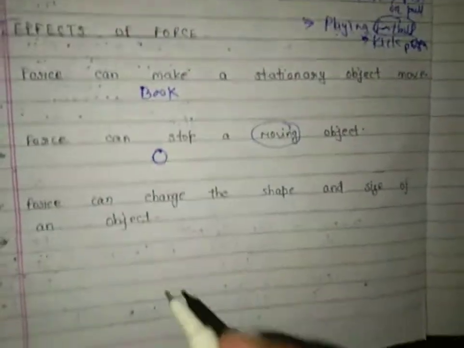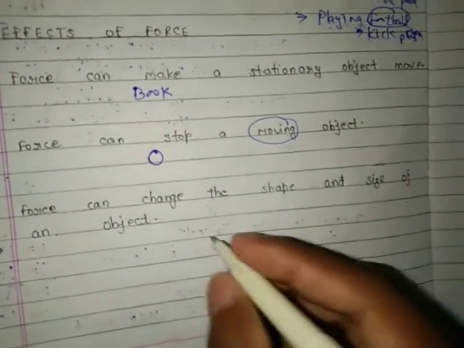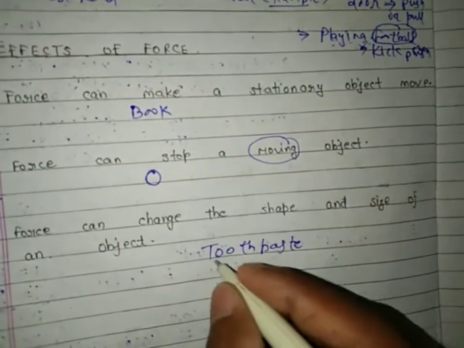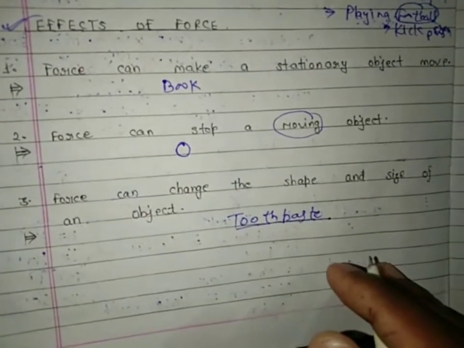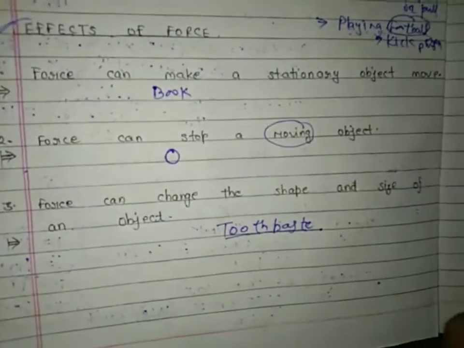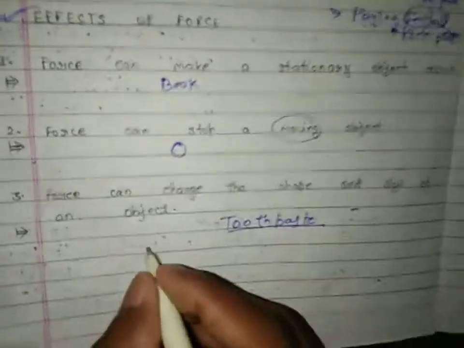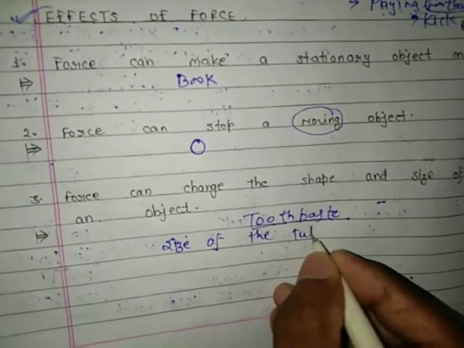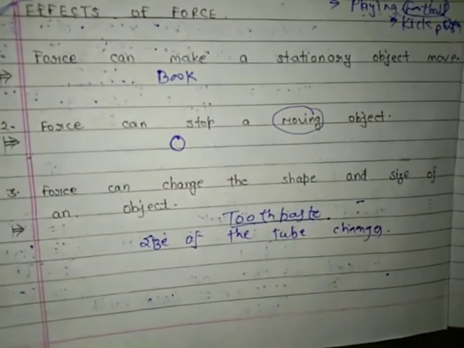Now third effect, force can change the shape and size of an object. Do you have toothpaste? When you push the toothpaste tube, the toothpaste comes out of the tube and the size of the tube changes. This is an example of this.